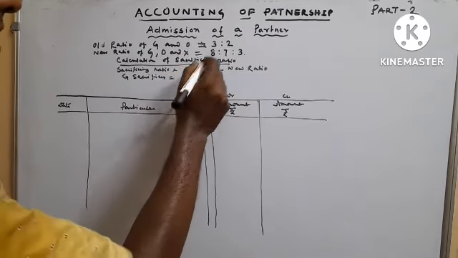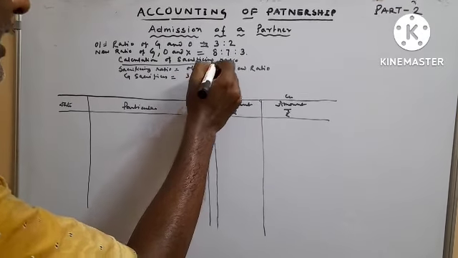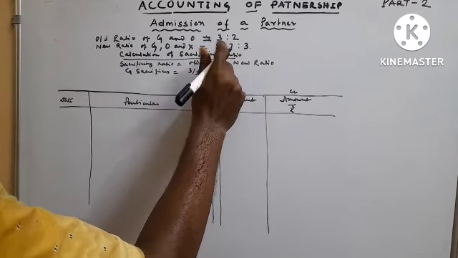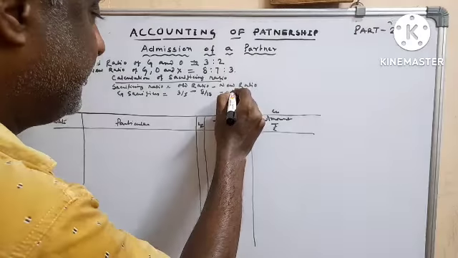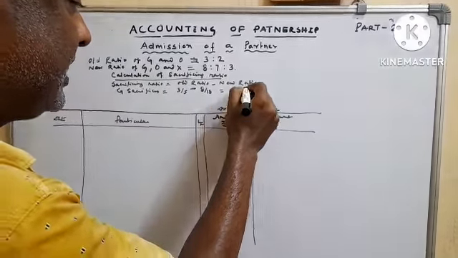Old ratio of G how much given? 3:2 means 3/5, minus new ratio how much given in question? 8/18. LCM will be 90. So 3/5 is 54/90 minus 8/18 is 40/90 equals 14/90. So G sacrifices 14/90.